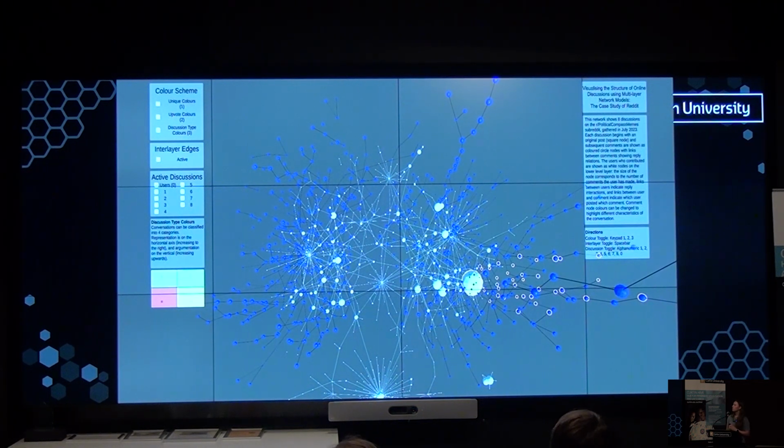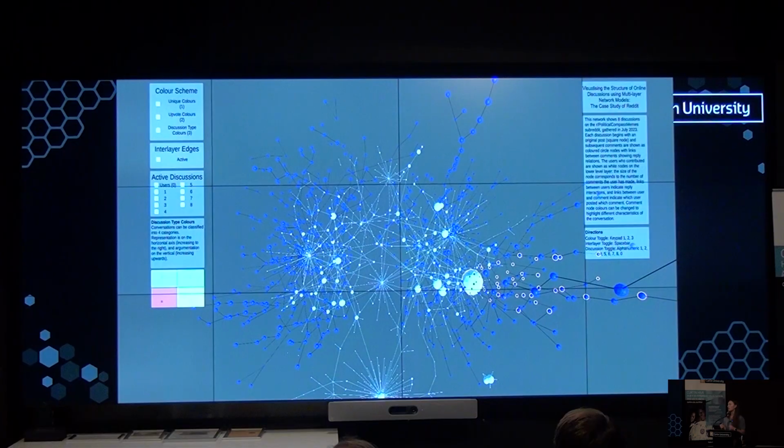We've got our type 1 deliberative conversations in blue, where there's a lot of people contributing very high intensity argumentation. And if we look at the user layer, there's a lot of nodes, but a lot of those nodes are also quite large, showing that there is a difference in the way these users contribute to type 1 conversations compared to the others.